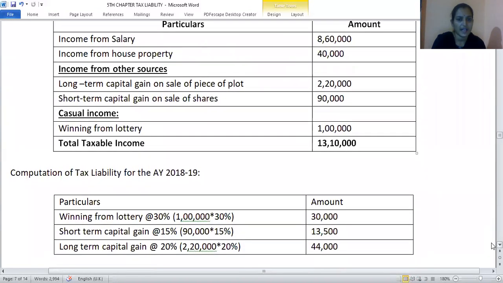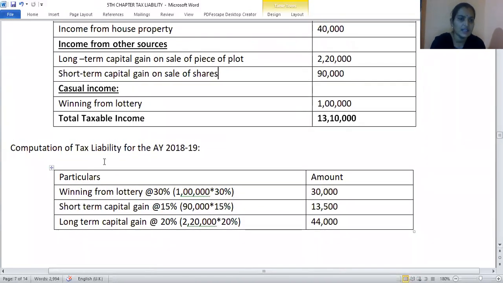And computation of tax liability. Tax liability goes like this. Before taking a tax slab, we have 3 things which we need to exclude from the tax slab. One is casual income. If you have any casual income, the TDS applicable for casual income is 30%. So all the winnings from lottery, horse race should first be deducted at 30%. So amount of winning from lottery into 30%. And short-term capital gains TDS is 15%, and long-term capital gain TDS is 20%.